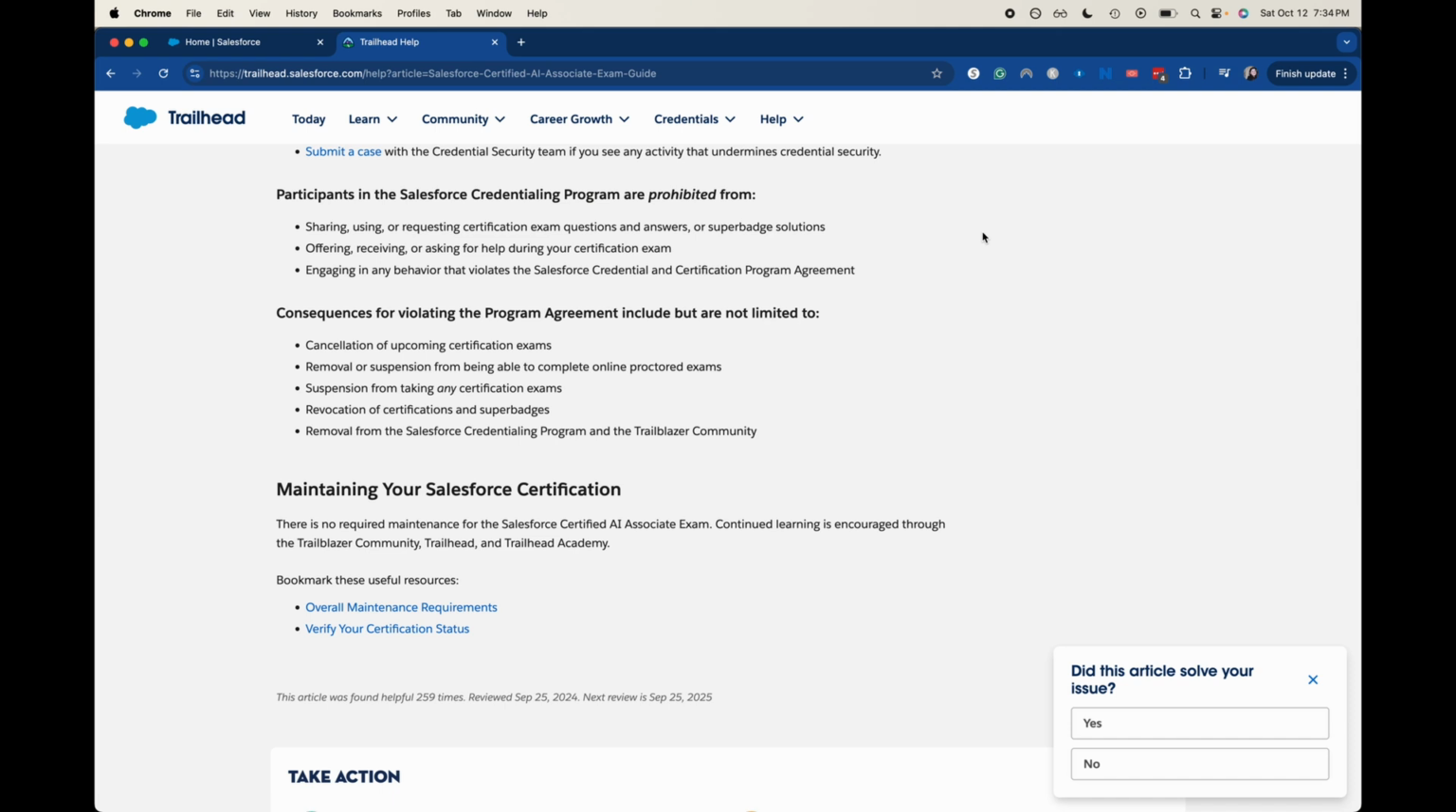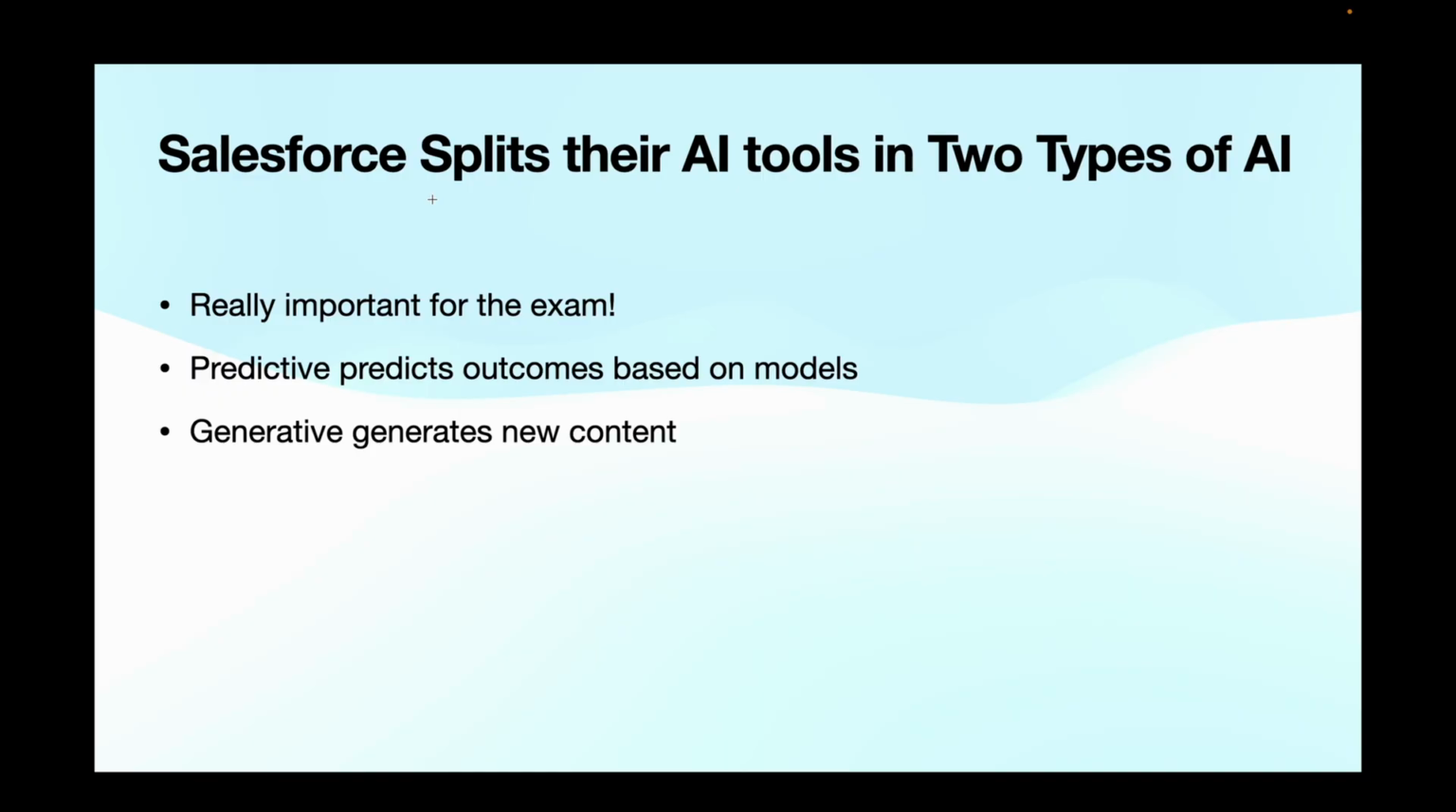So now I just want to cover a couple of the bigger things that I noticed on this exam for the mini course. Essentially, a lot of the exam comes down to classifying AI into a few different things. One of these is the two different types of AI that Salesforce typically uses within their tools and their models: predictive AI as well as generative AI.